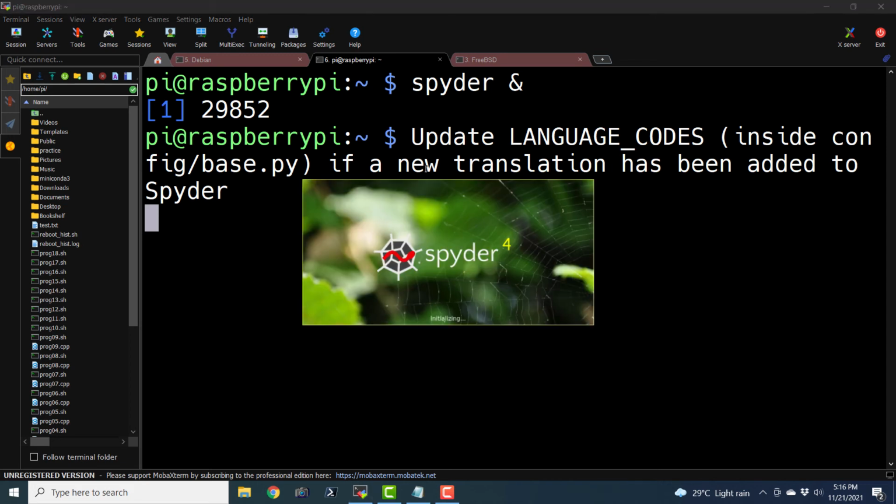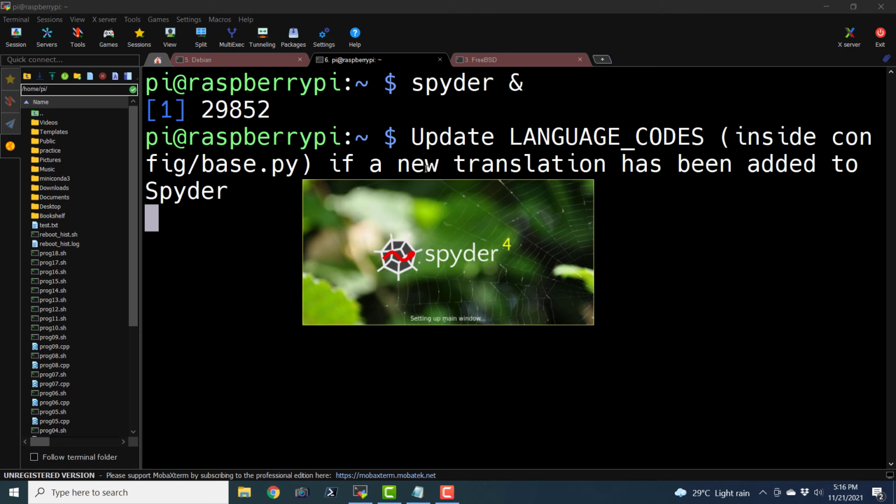This IDLE is pretty basic. If you need more functionality and more code beautification, then you can definitely use something like Spyder IDE.